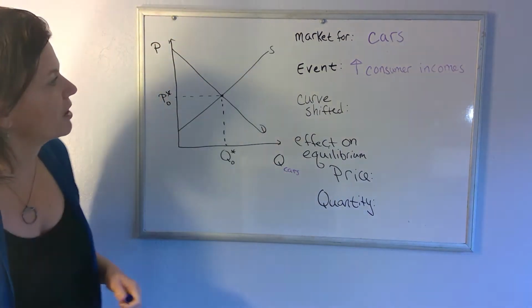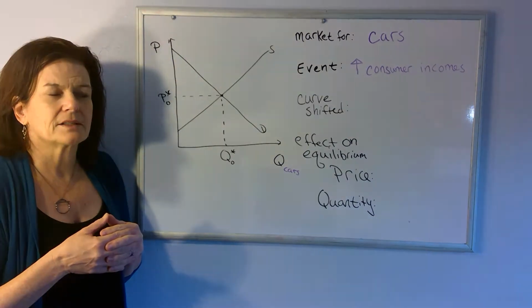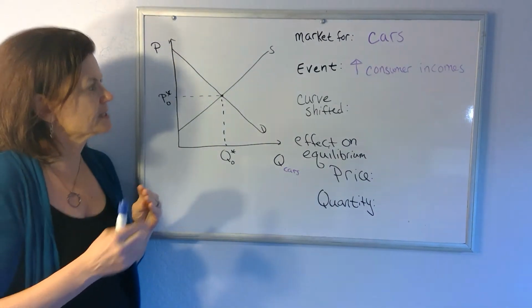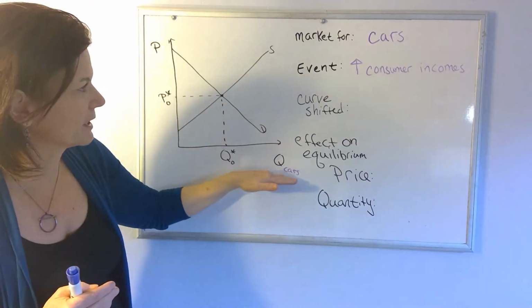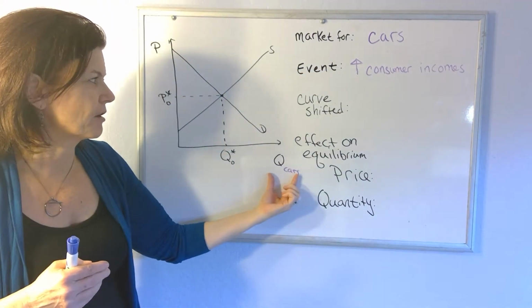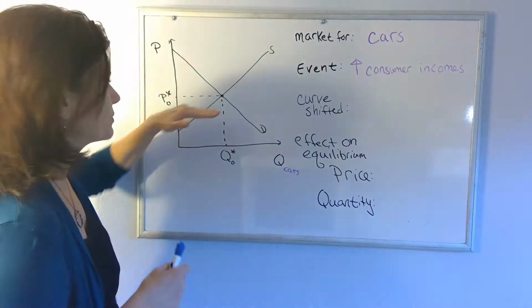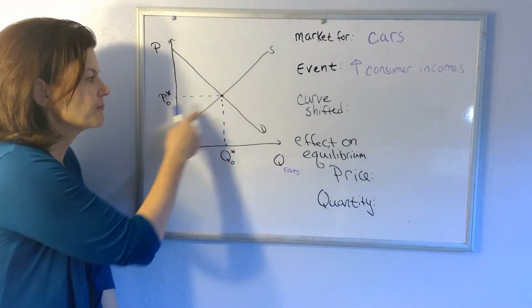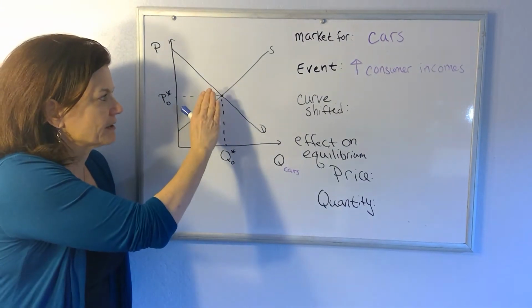And here in the market for cars, we're going to say consumer incomes have gone up. The first thing you always want to say is, what curve is shifting? This event in this market, what does a change in consumer incomes do in the car market? And the first answer is not price changes, because that price will not change unless this demand curve moves or this supply curve moves. This is equilibrium. The market will stay here and it's stable.